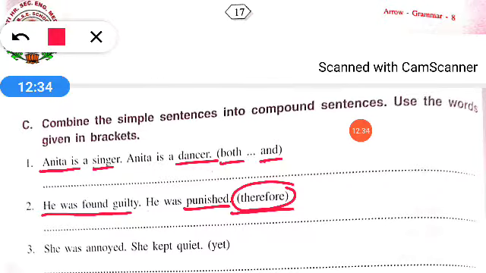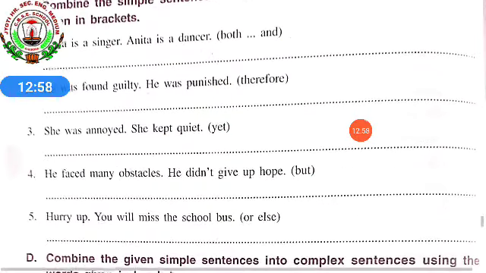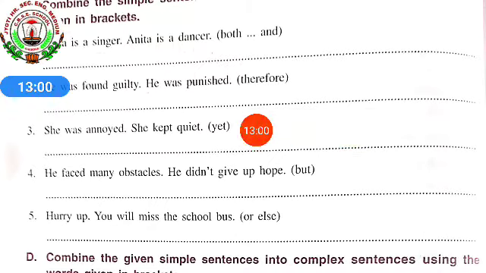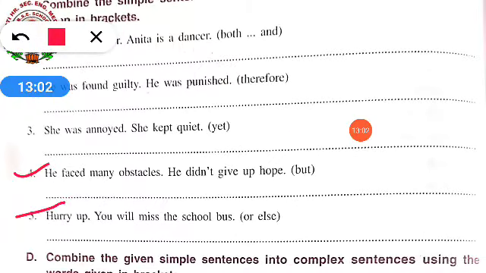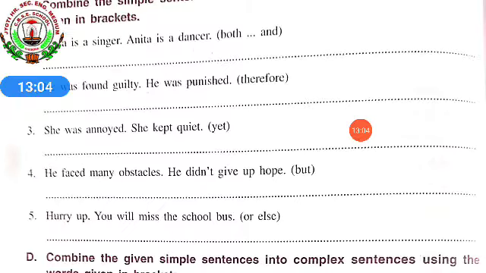In the same way, third one, she was annoyed, she kept quiet. And you have to combine both the sentences using the word yet. So it will be like, she was annoyed, yet kept quiet. I hope you all understood. So, fourth question and fifth question you people will solve by yourself.